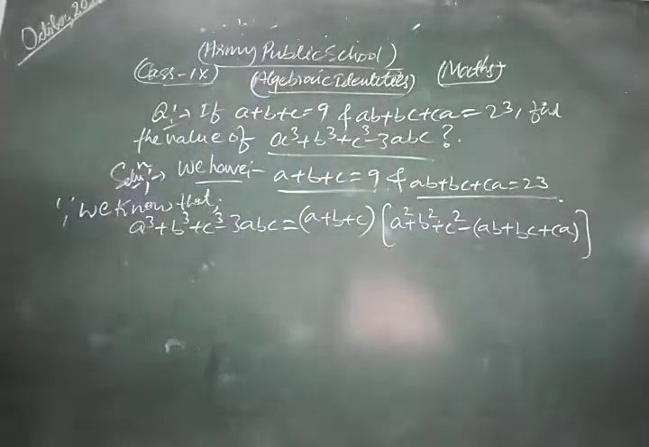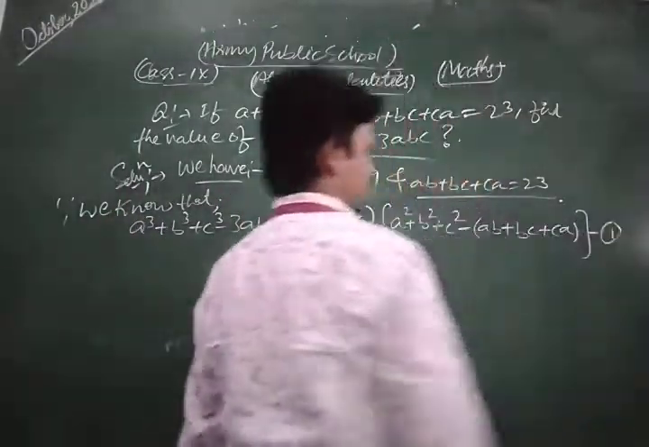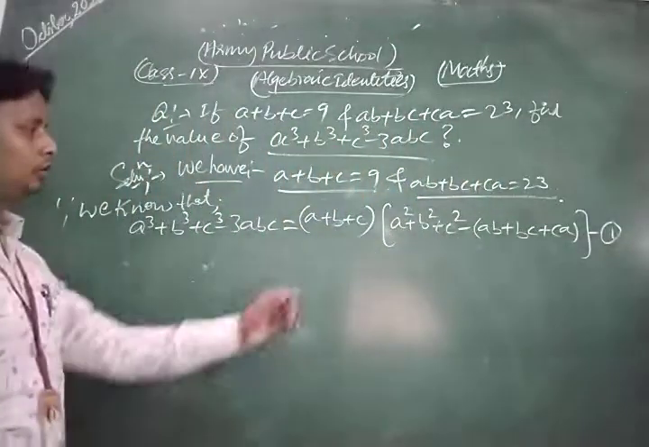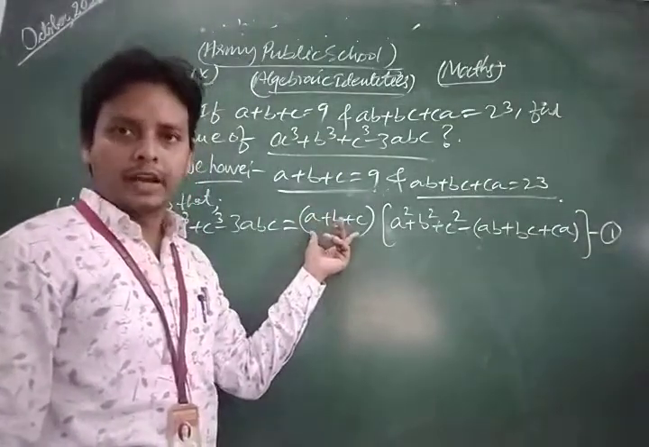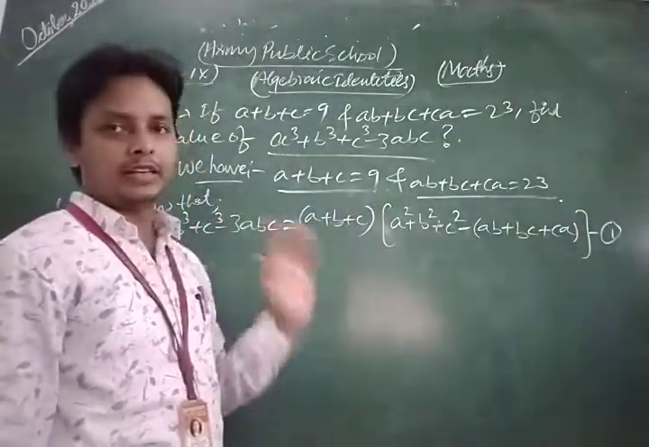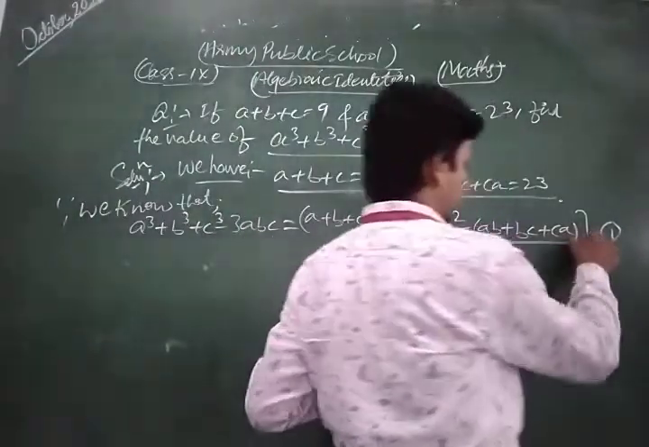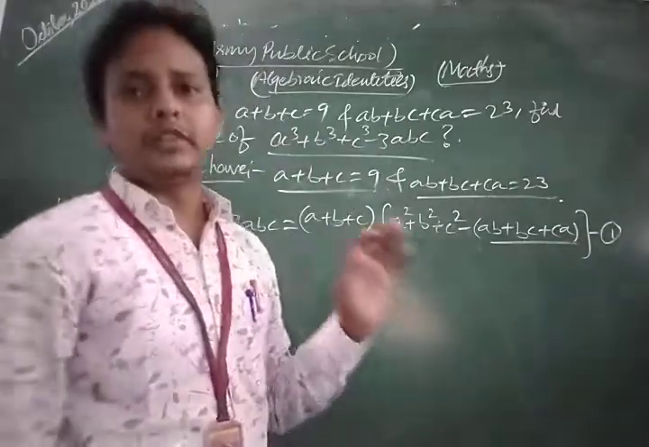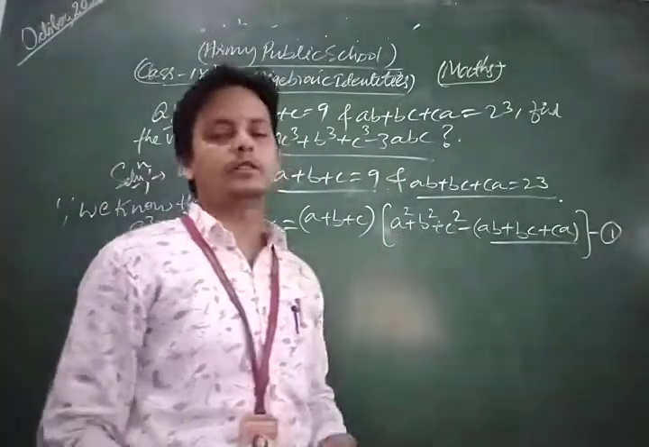Okay, now look, we take equation number first. Now look, we have the value of a plus b plus c, that is 9, and also we have the value of ab plus bc plus ca, but we don't have the value of a square plus b square plus c square.